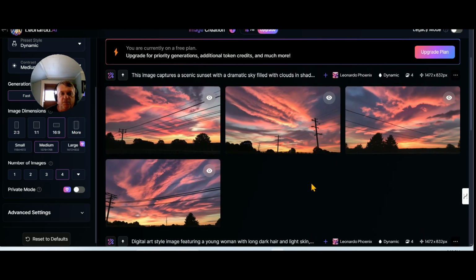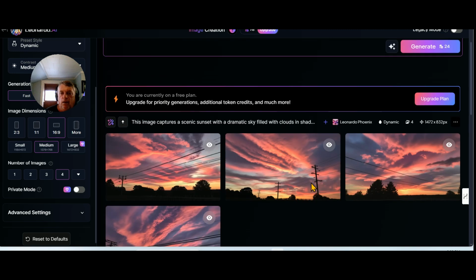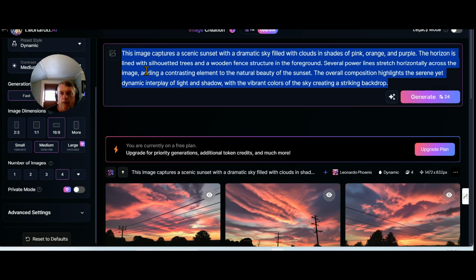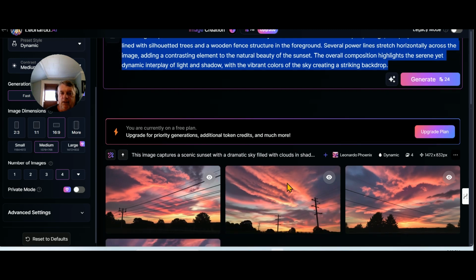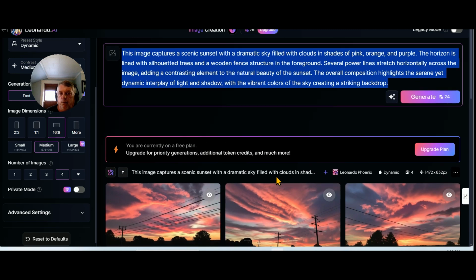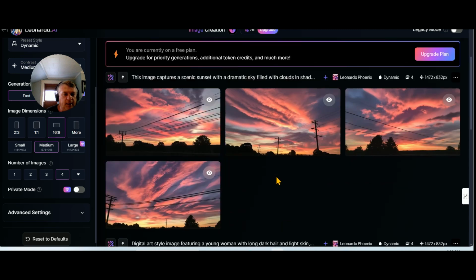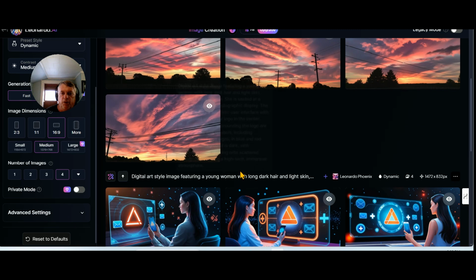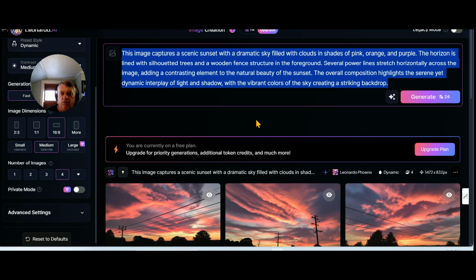This is something I hadn't seen before, and I think it could be very useful depending on what you're trying to create, in giving you a prompt from any image that you can upload. It'll actually create the prompt itself. I looked at this one here, and it did a really good job based on the original image. The only thing I'd like to see is that it would set the original image in here, but it doesn't seem to do that.